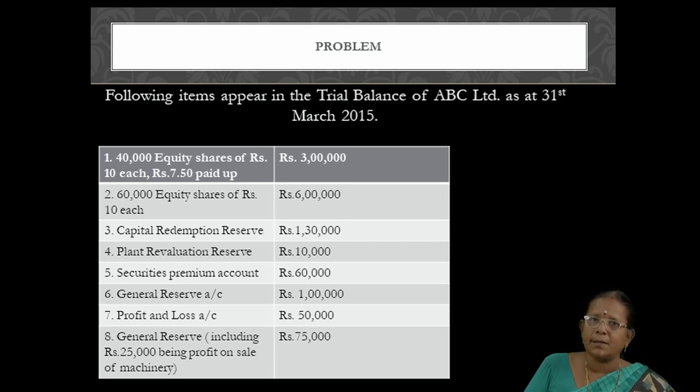For capital reserve, the amount realized in cash should be utilized for converting partly paid up into fully paid up shares or for issuing fully paid bonus shares, right? So in this case, out of 75,000, 25,000 is realized in the form of cash. So you can use only 25,000 for bonus issue. Understood? So the last one, the 8th point, capital reserve, right?